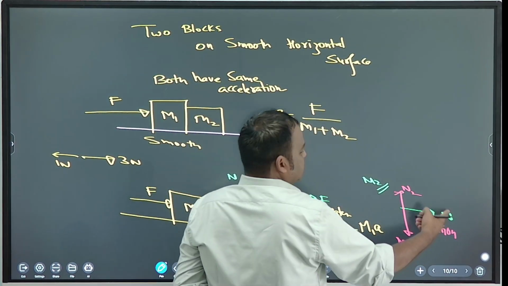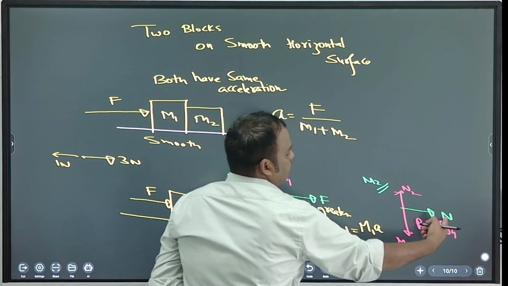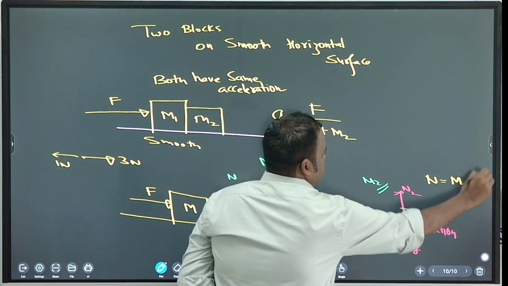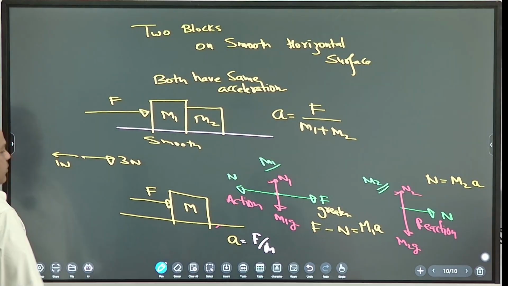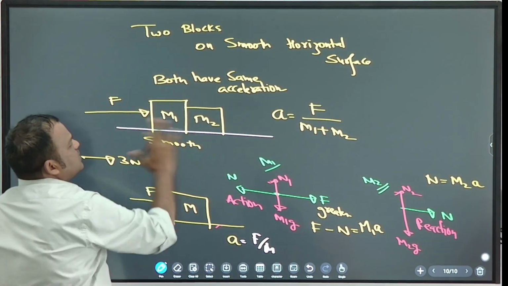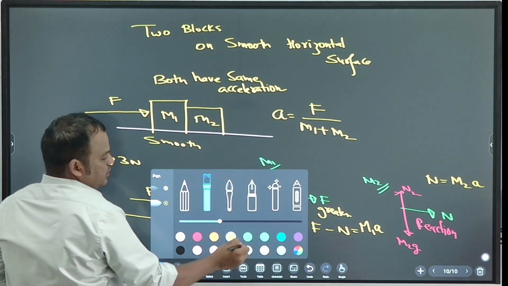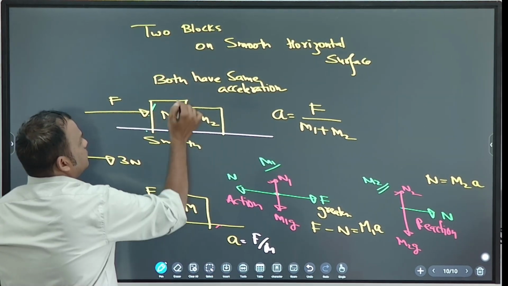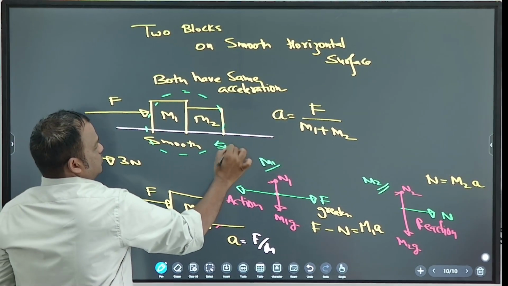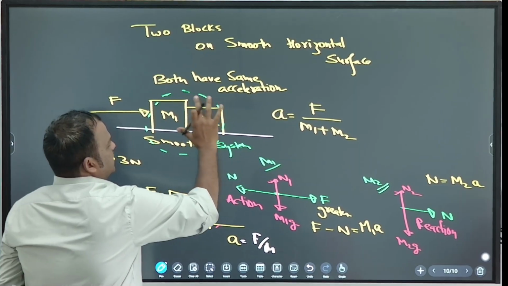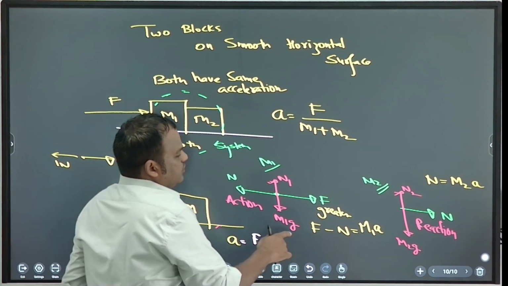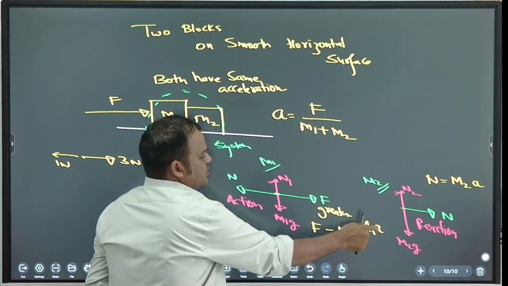And what is the unbalanced force here? N. So N is equal to mass into acceleration, M2 into A. Note down. Unbalanced force is mass into acceleration. So the object will accelerate. The whole system, you can call it system, is accelerating to the right side. So A is equal to F by M1 plus M2, and unbalanced force is equal to mass into acceleration.